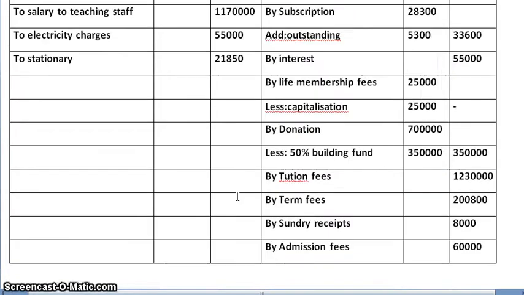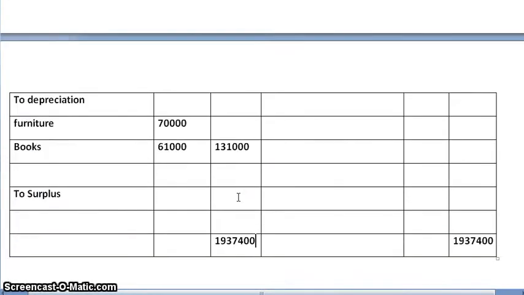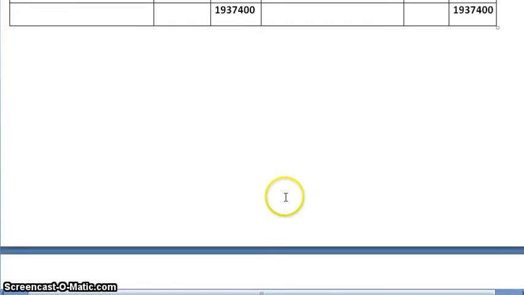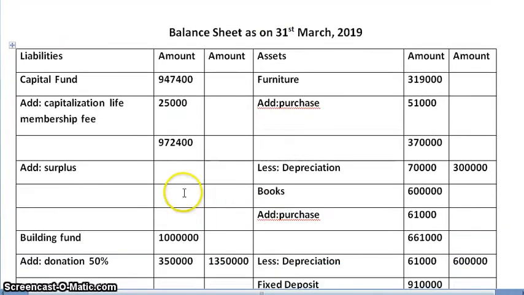From that, when we deduct the expenditure side, the surplus amount which we get is 5,59,550. This surplus amount we will be adding to capital fund. And on adding this to the outer column, we get 15,31,950.